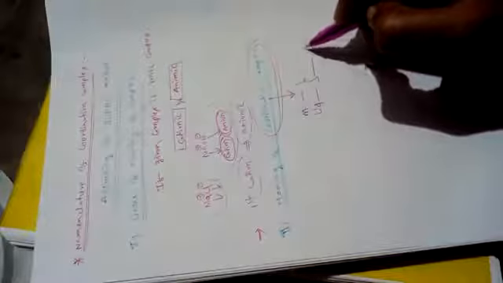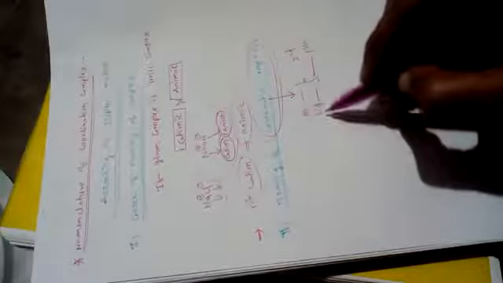Is it clear? When you are writing the name of a coordination complex, just write the name of the ligands first, followed by the metal.